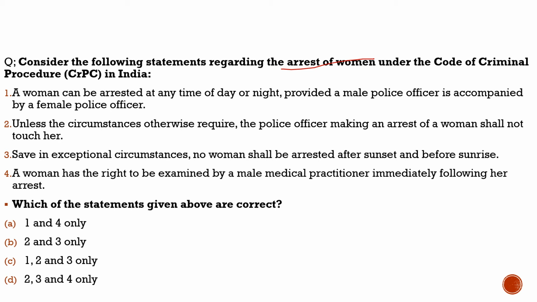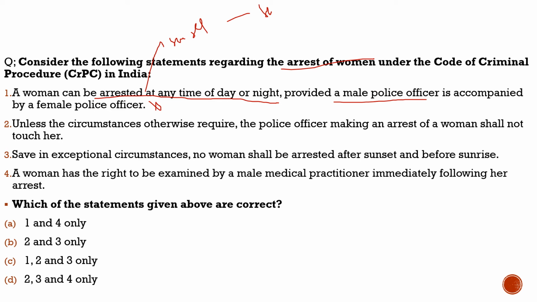Criminal Procedure in India. First statement: a woman can be arrested at any time of day or night, provided a male police officer is accompanied by a female police officer. It is a very general statement, and it is totally incorrect. There are exceptions, but usually it is incorrect. There are special guidelines that to arrest a woman you have to arrest her between sunset and sunrise. Please remember this sunset and sunrise rule. Within this time you have to arrest the woman, and the police officer should be accompanied by the female officer who is going to arrest her.